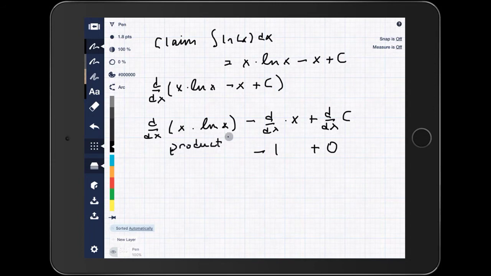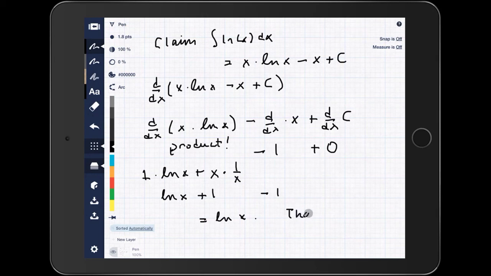And that first part is really where the meat is. That's the product rule. Okay, so the derivative of 2 things multiplied times each other is the derivative of the first times the second, plus the first times the derivative of the second. And what should be the case when you're doing the derivative to check is that you'll see some of those same things that we saw before, right? Notice there's that x times 1 over x. So the plus 1 and the minus 1 cancel out, and we get just ln of x, right? That's why it was minus x in the antiderivative.